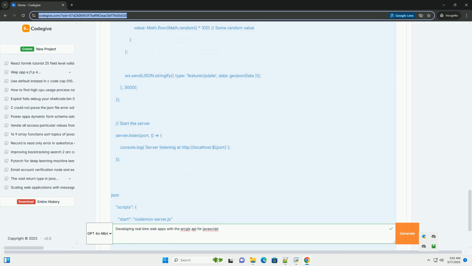7. Using server-sent events, SSE, instead of WebSockets. If you only need to push data from the server to the client, unidirectional communication, server-sent events, SSE, provide a simpler alternative to WebSockets. Here's how to adapt the example. 1. Backend changes,